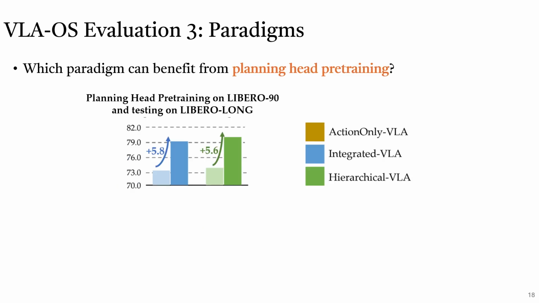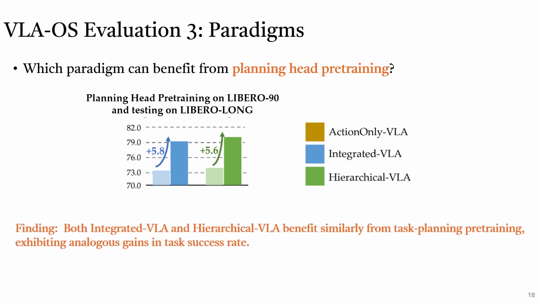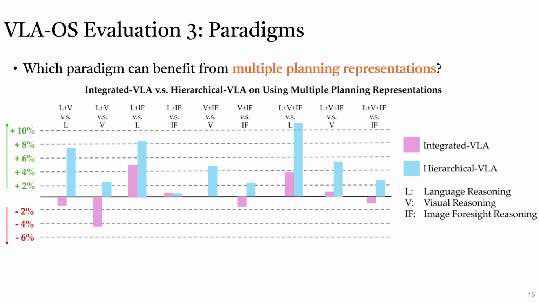Then, we want to know which paradigm can benefit from planning head pre-training. We pre-train the planning heads on Libero90 and fine-tune the whole network on LiberoLong. We can see that both integrated VLA and hierarchical VLA benefit similarly from task planning pre-training, exhibiting analogous gains in task success rate.